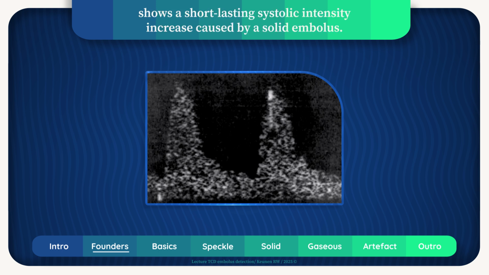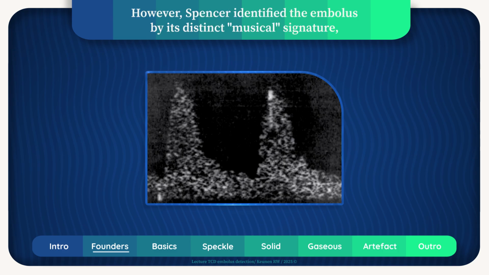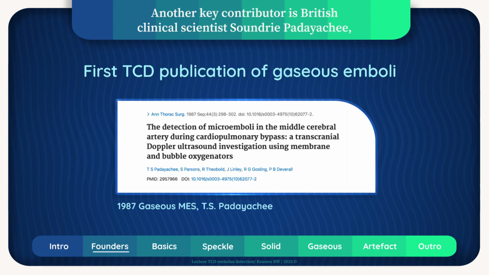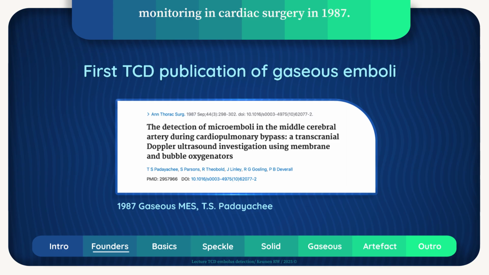shows a short-lasting systolic intensity increase caused by a solid embolus. At the time, many would have misclassified this as high-intensity background speckle. However, Spencer identified the embolus by its distinct musical signature based on his prior observations. Another key contributor is British clinical scientist Sundri Padiachi, who published the first clinical observation of gaseous emboli during TCD monitoring in cardiac surgery in 1987.